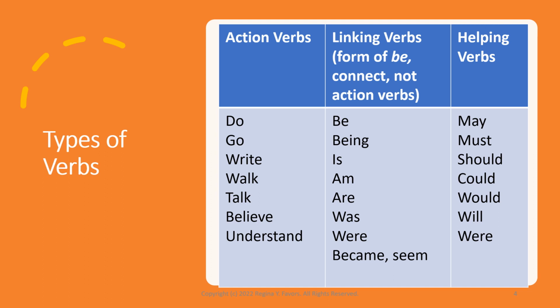So action verbs are do, go, write, walk, talk, believe, understand. That is the subject performing the action. The linking verbs are be, being, is, am, are, was, were, became, seem. It's something that is connecting one thing to another. So, for instance, she seems nice, right?